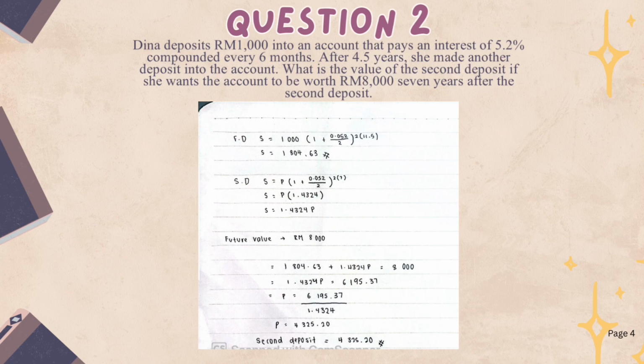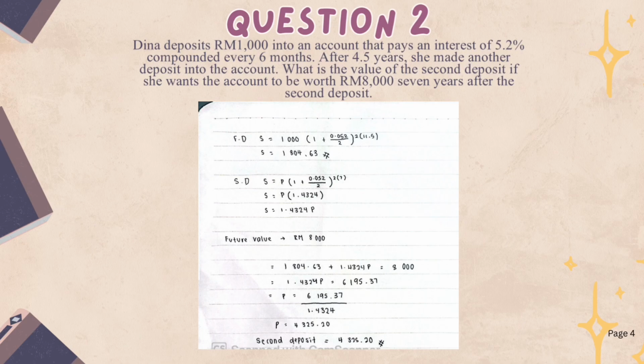Secondly, we need to find the amount of deposit after 7 years for the second deposit. S equal to P bracket 1 plus 0.052 per 2 bracket squared 2 times 7 bracket. So S equal P bracket 1.4324 bracket. The answer is S equal to 1.4324P.